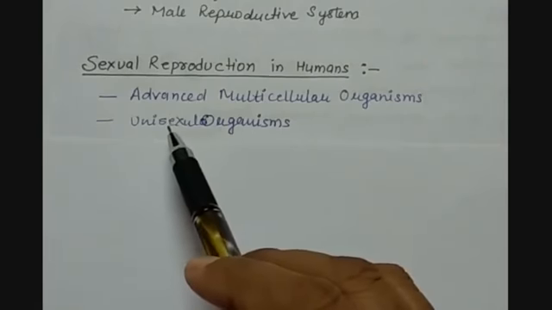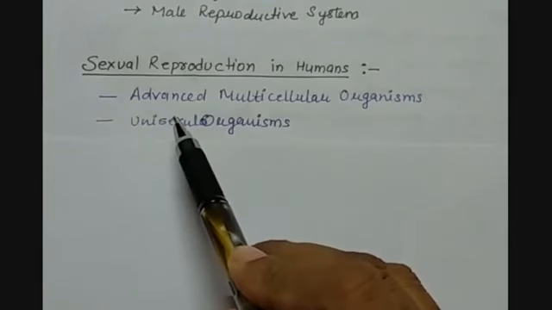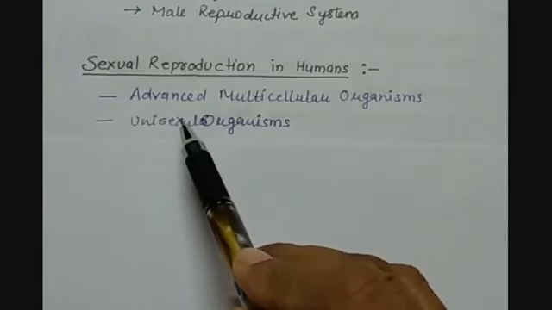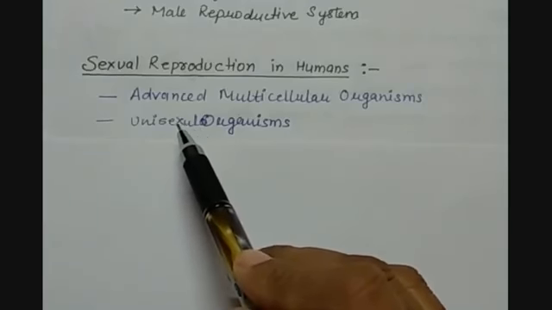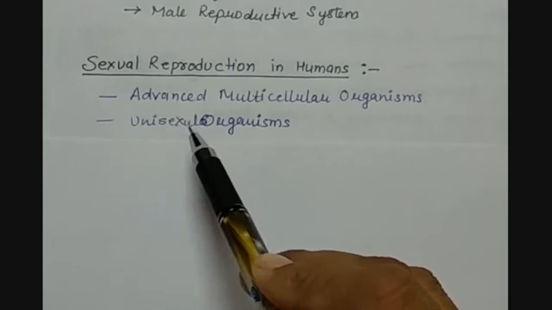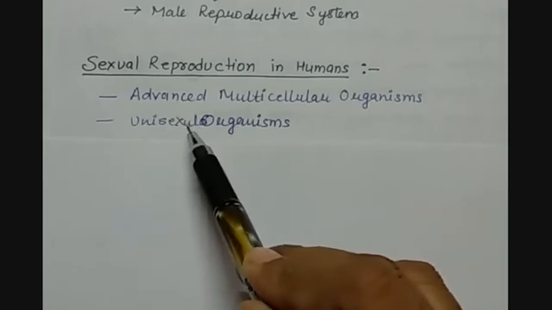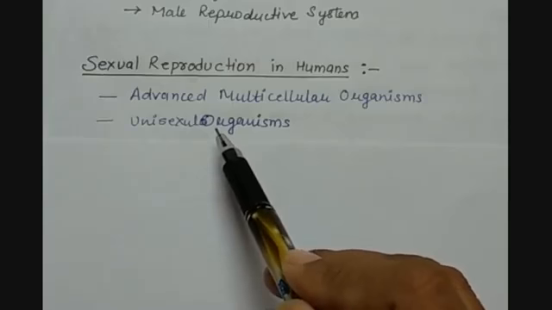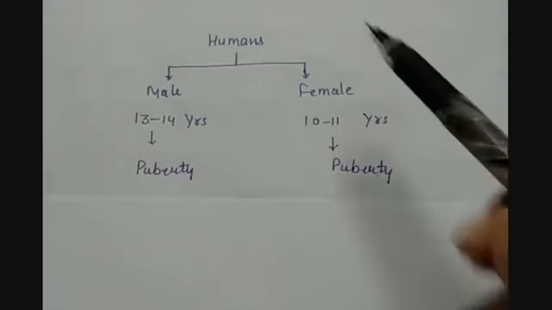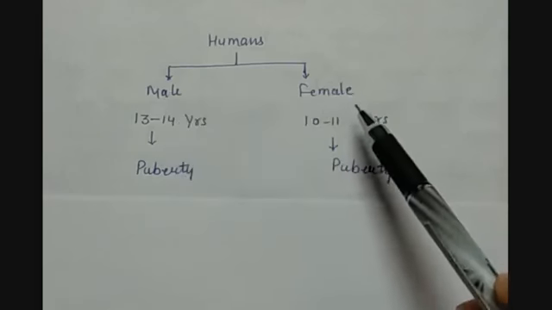That means one human has one kind of sex cell present in it, and it will combine or join with another unisexual organism's opposite sex cell, the gamete, so that it can reproduce further. So in humans, there are males and females.